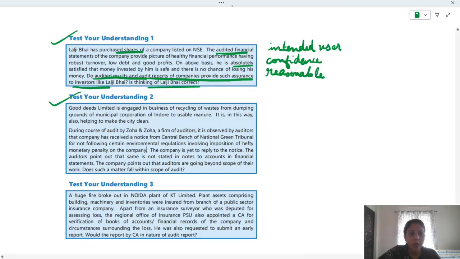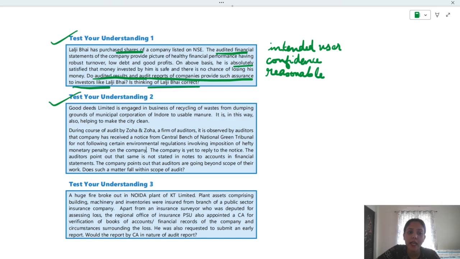Good Deeds Limited is engaged in the business of recycling of wastes from dumping grounds of Municipal Corporation of Indore into usable manure. It is in this way also helping to make the city clean, right? So what is that company doing? It is doing recycling of wastes, and then turning it into usable manure.